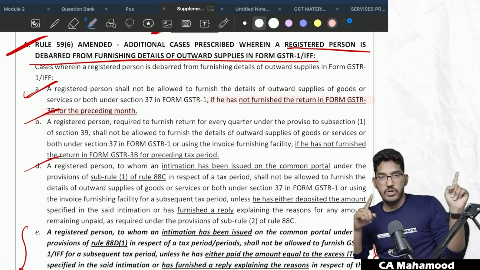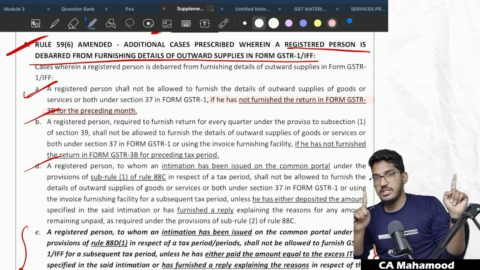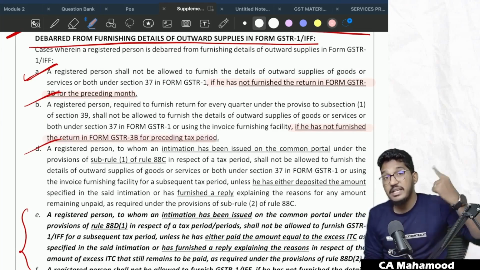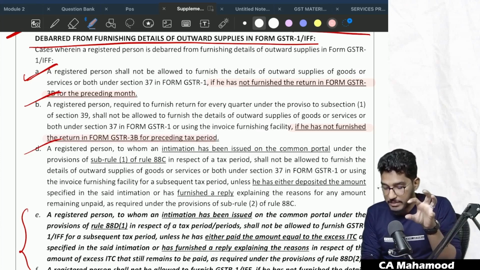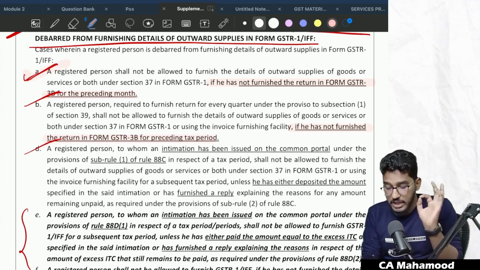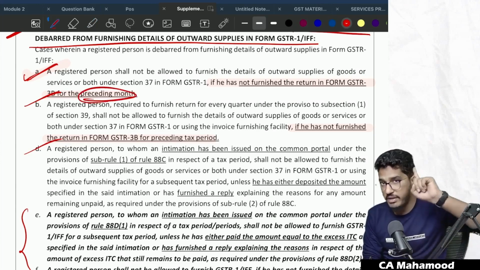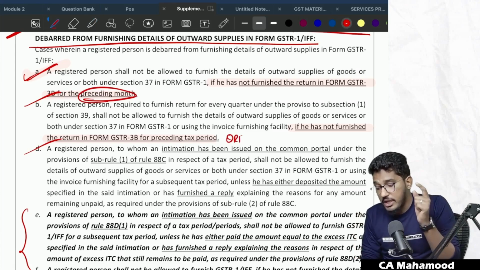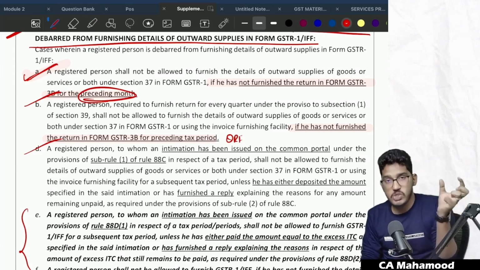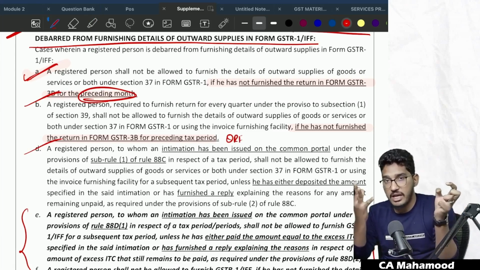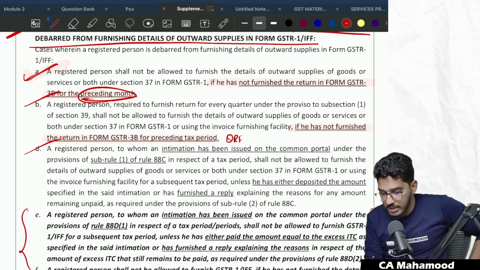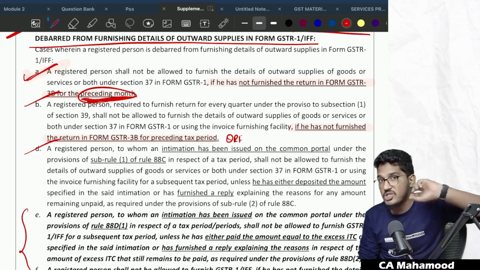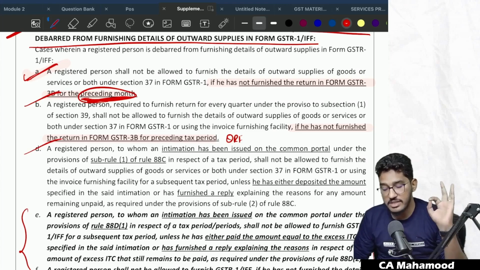Last month's GSTR 3B, if you did not file, in the current month you will not be permitted to file the GSTR 1. Similarly, if he has not furnished the return in form GSTR 3B for the preceding tax period: if you are a monthly return filer, required to furnish returns every month, and you did not file the previous month's GSTR 3B, you will not be allowed to file GSTR 1 for the current month. If you are a quarterly return filer and did not file the GSTR 3B for the previous quarter, in the current quarter you will not be able to furnish IFF or GSTR 1. Simple. The system will restrict you.